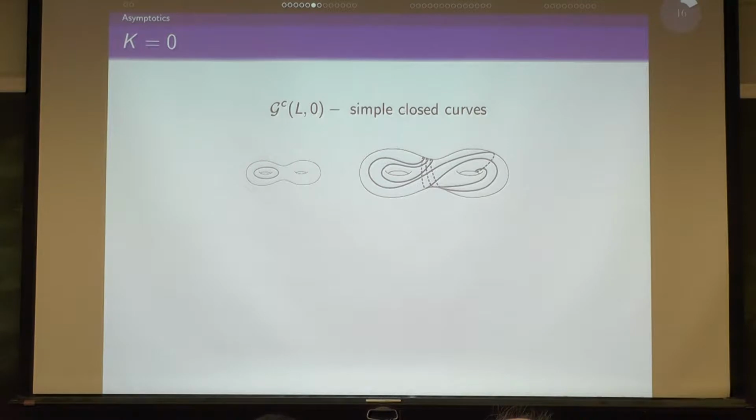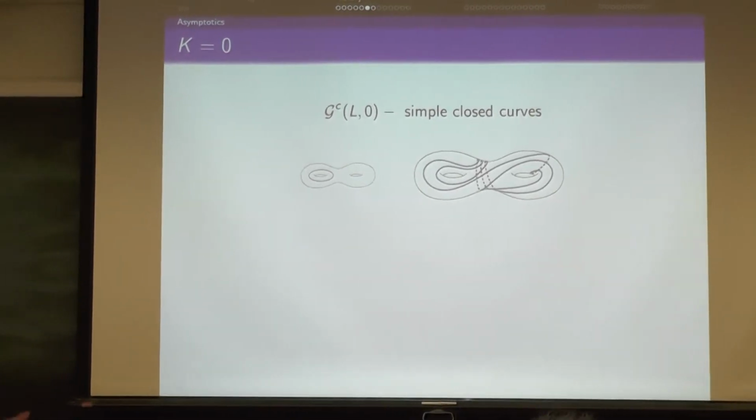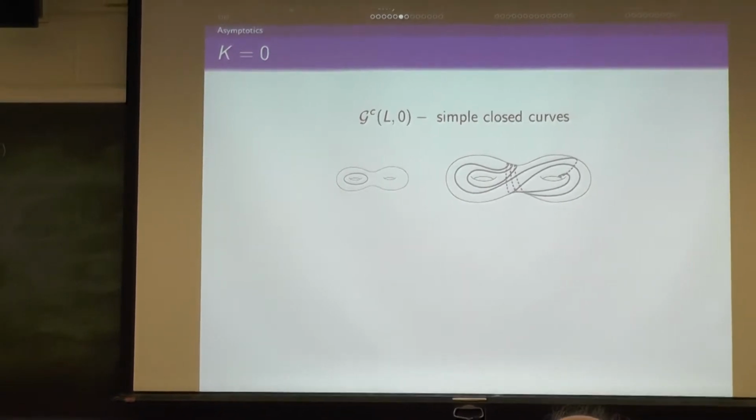When K is 0, we can talk about the set of simple closed geodesics on the surface. The picture on the right is just to show that simple closed curves are actually quite complicated. They spiral around and do all this crazy stuff. So there are actually combinatorially many of them.